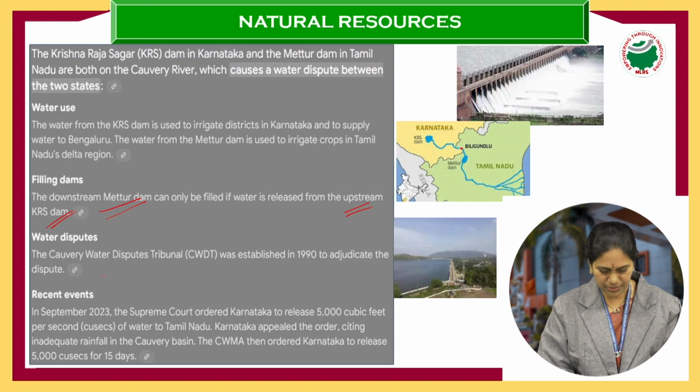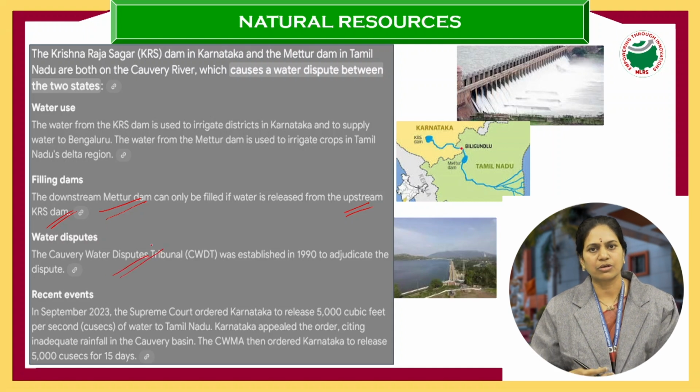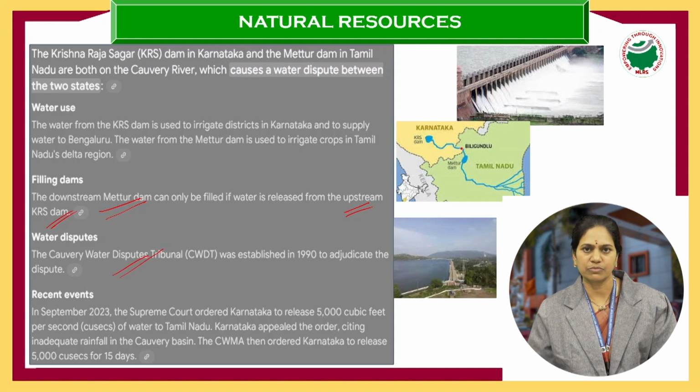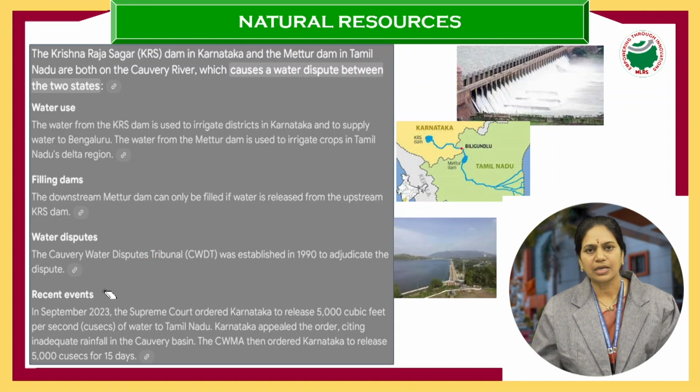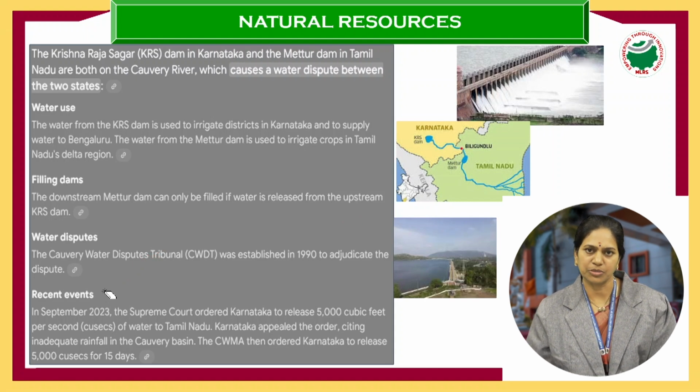It is not happening according to the rules or the laws laid down by them. So there is a dispute. 100 years old dam, 100 years old problem.